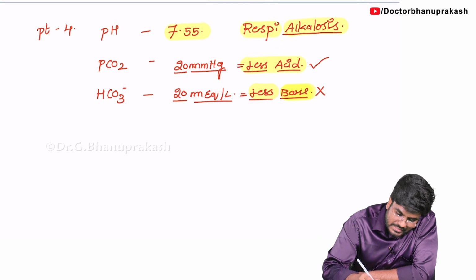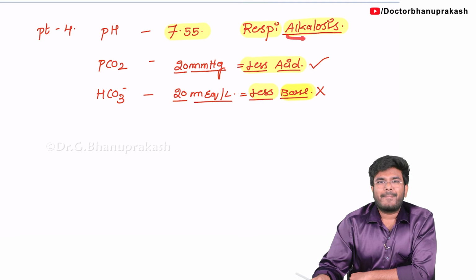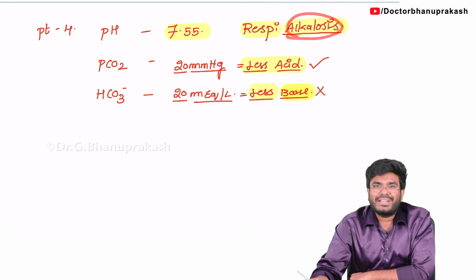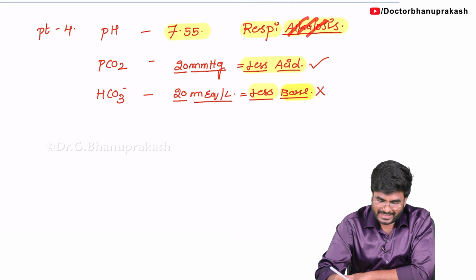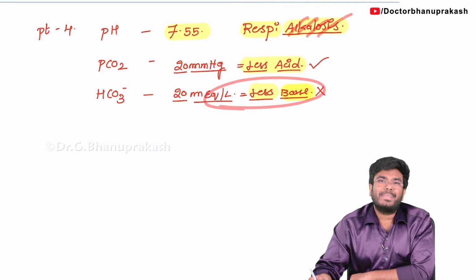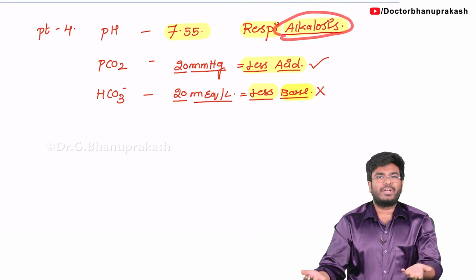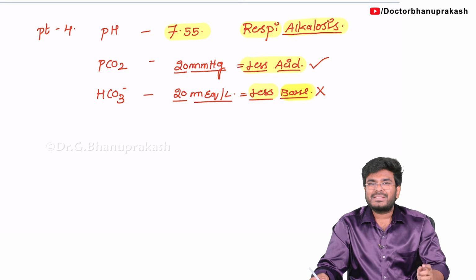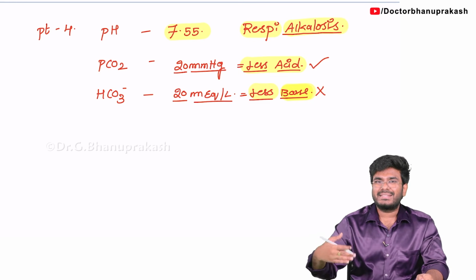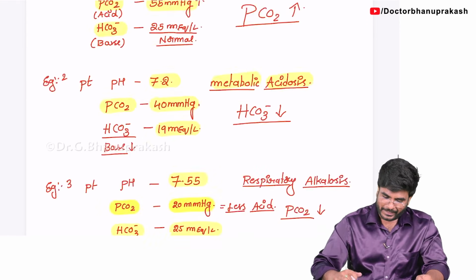Then why are these bases decreasing? Already the patient is having alkalosis, no? So during alkalosis, the kidneys are trying to compensate. Have I taught you? Kidneys will compensate. Kidneys excrete more bases during the time of alkalosis.